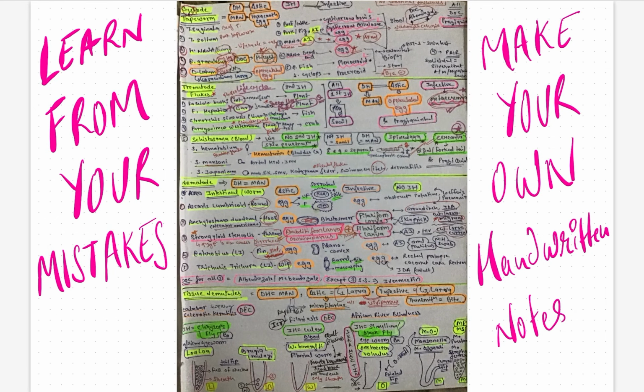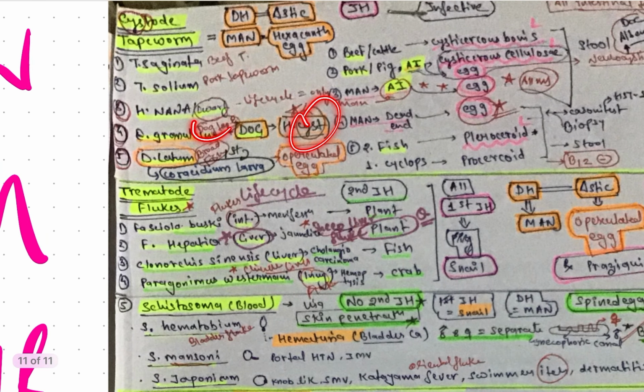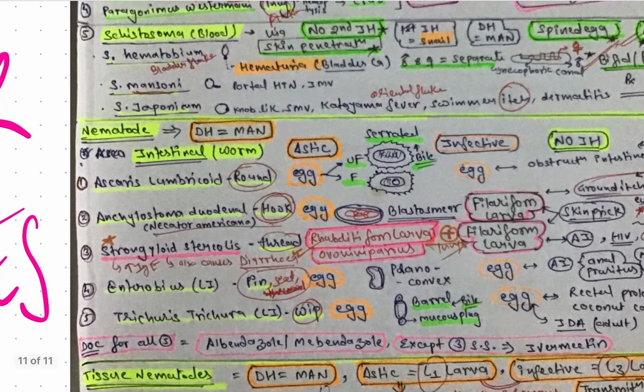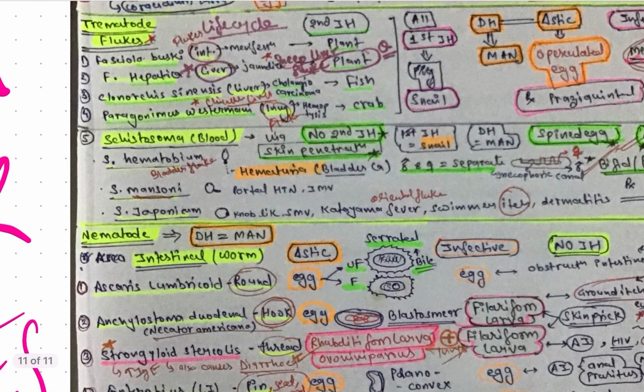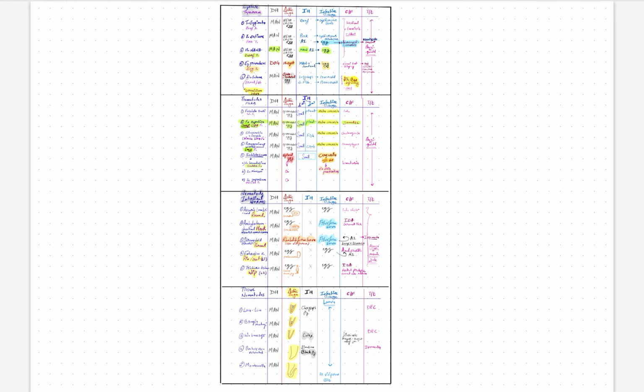This is what I made during my preparation. So make your own handwritten notes and learn from your own mistakes. You can see I have marked so many things, circled, and I wrote AIIMS here. There are a few things which you will definitely miss when you make the chart the first time, but after going through all the previous year questions you will enrich your notes and learn even more in a better form. So make your own notes and learn from your mistakes.